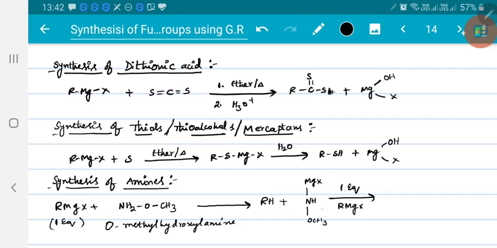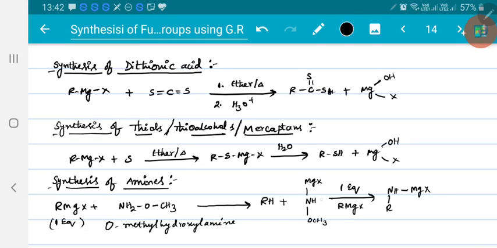again over nitrogen. This R group will go and attack over this nitrogen. Then what is left? NH, R, MgX.